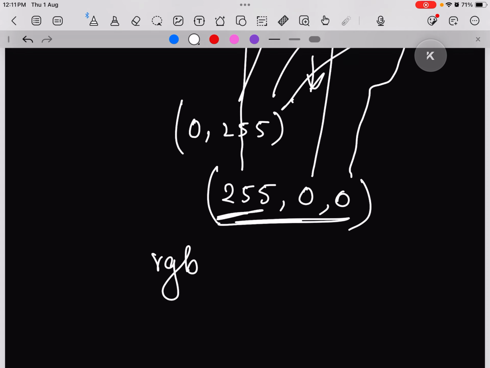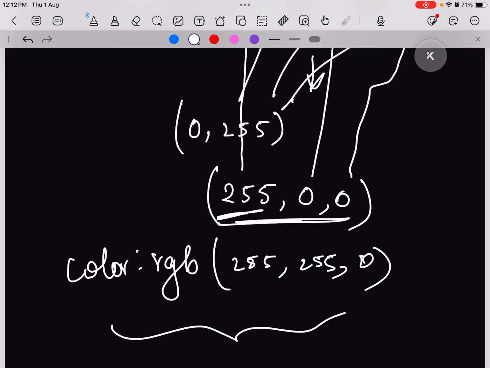You don't need to learn all the RGB values. They are already available on the net, and you can always check them there. You cannot learn all the RGB values. So let's say we have to write the color yellow. I can write color RGB and then 255, 255 and 0. This will give me yellow.